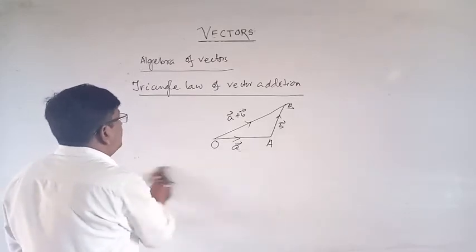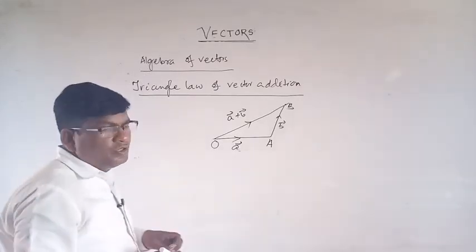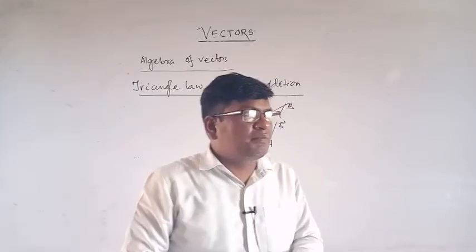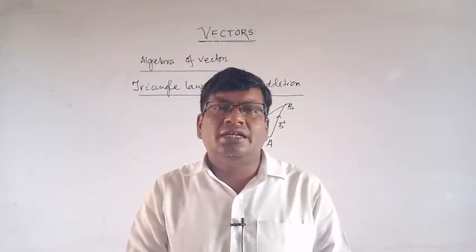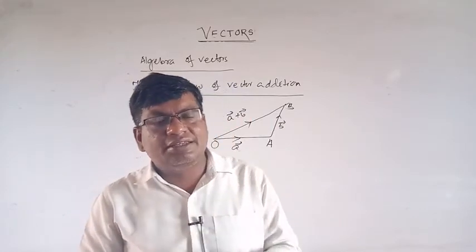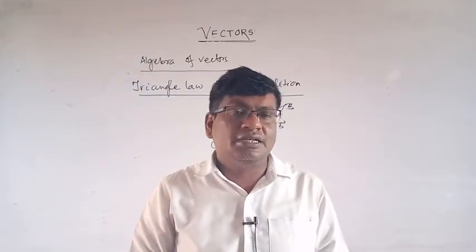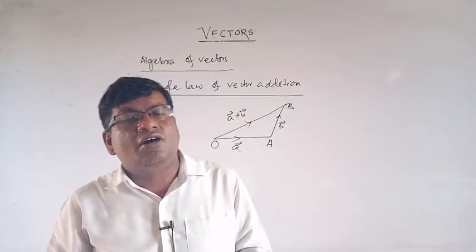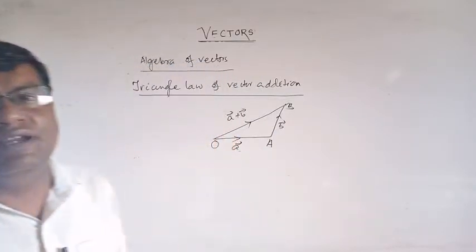So what is the triangle law of vector addition? If two sides are represented by two vectors A and B, then their sum, that is A plus B, is given by the third side, which is taken in the opposite order. This is the triangle law of vector addition.